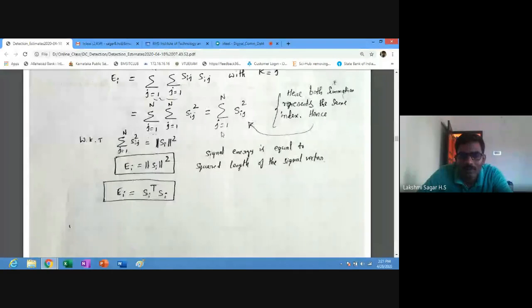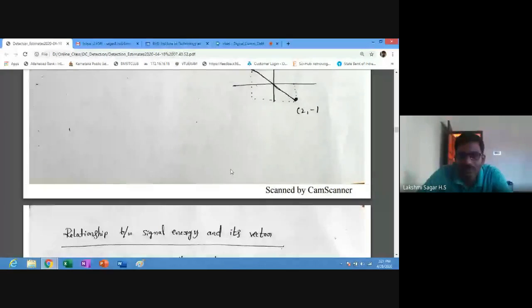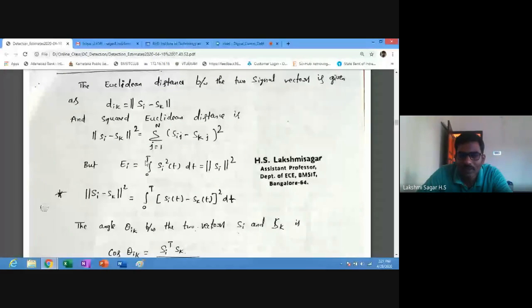For the input signal energy Ei, we got the summation j equal to 1 to n of Sij squared. The same equation you have to apply here. So the integral from 0 to T of Si squared of t dt we can write as Si squared, the squared length of the vector. Then you apply this formula: what is Si of t? We can write it as the integral of (Si of t minus Sk of t) whole squared dt.